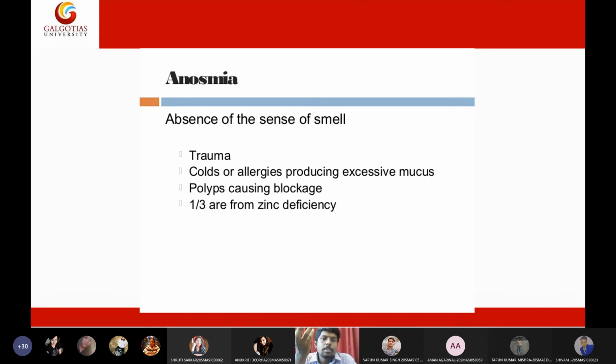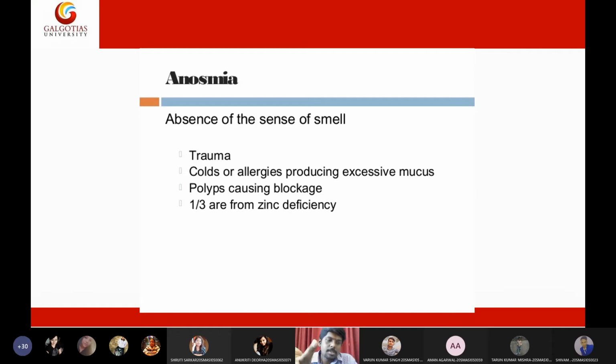Then third, zinc deficiency. So zinc deficiency can also result in absence of smell. Not only this, even viral infection, viruses that will particularly attack the olfactory neurons. If the olfactory neurons are damaged, then you cannot smell it.